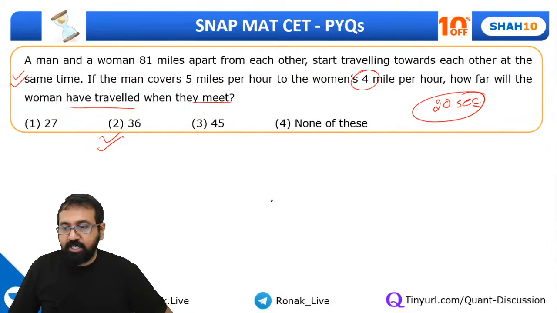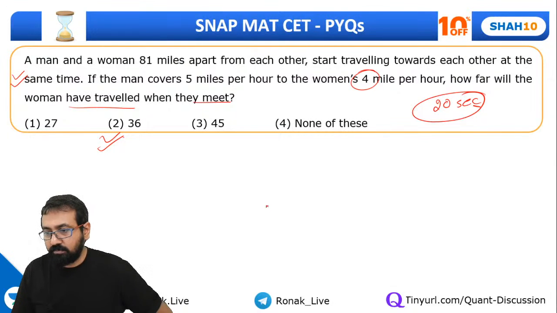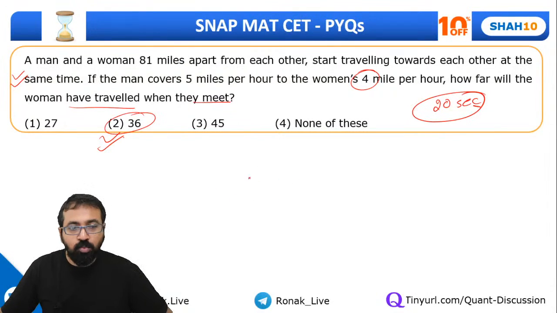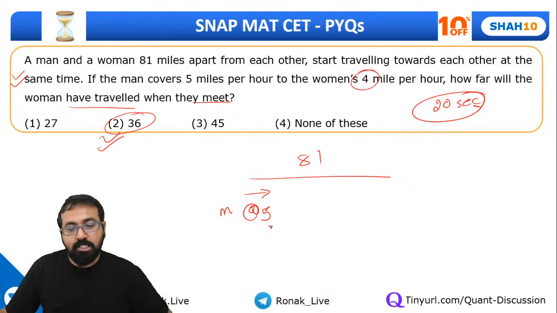I don't know, Dhriti, why did you say D? B, correct, 36.